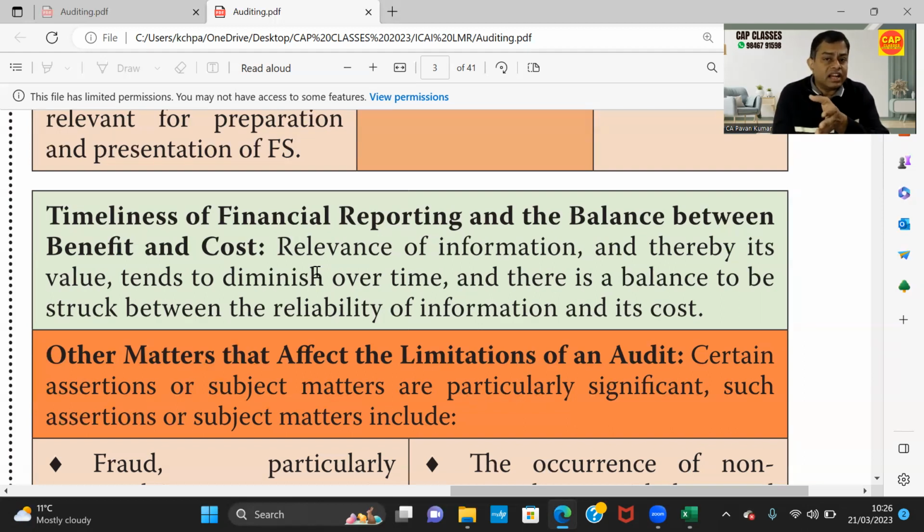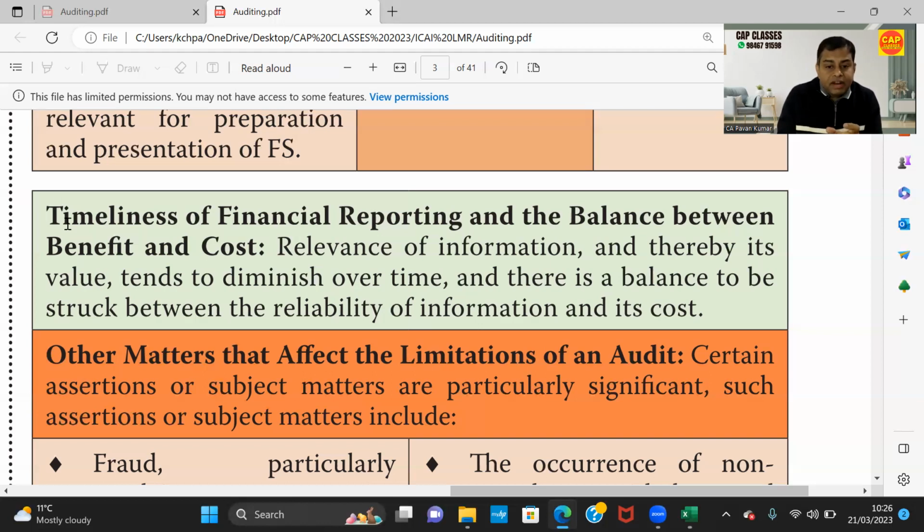For example, companies like Reliance Industries, March 31st financial year will end. April 10th audit report will come. Because they run audits throughout the year. 365 days audits will be there. It's a different story. Every company cannot do that.